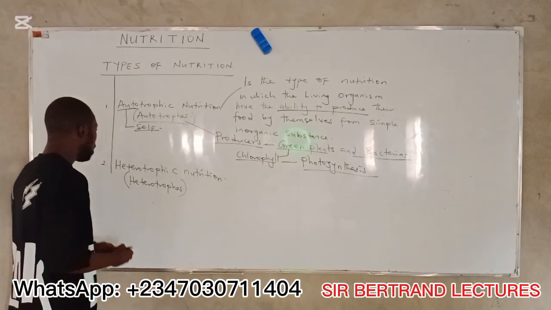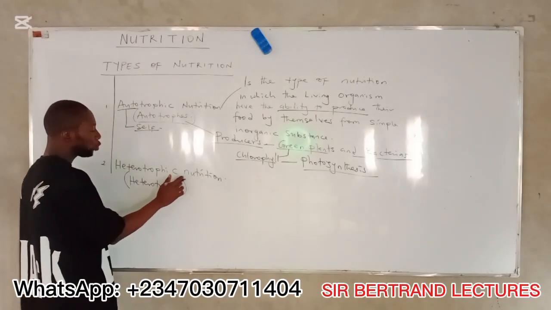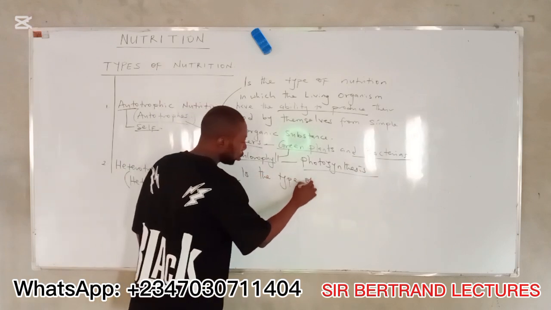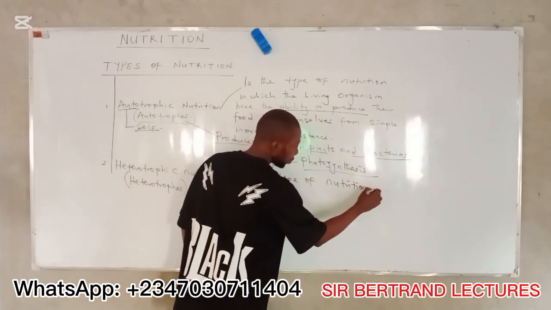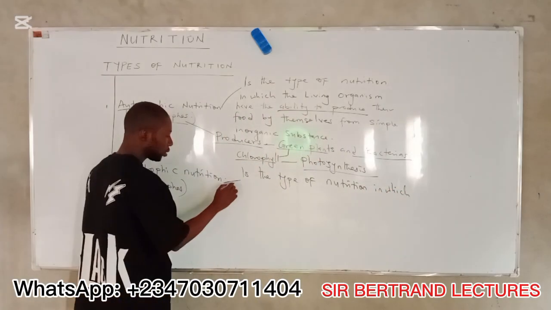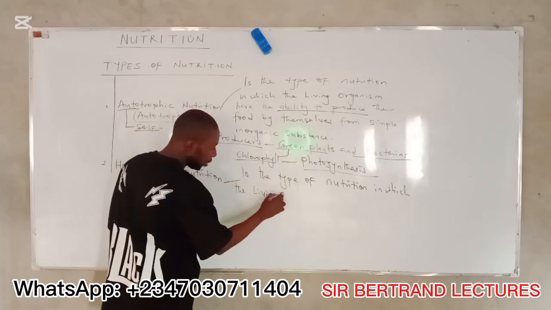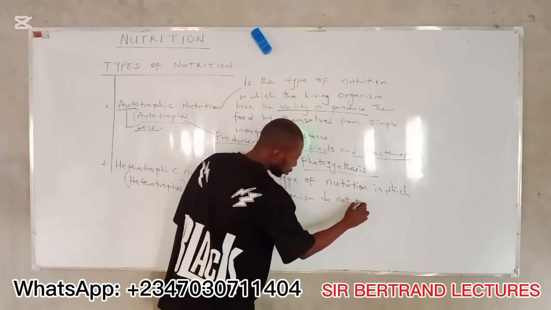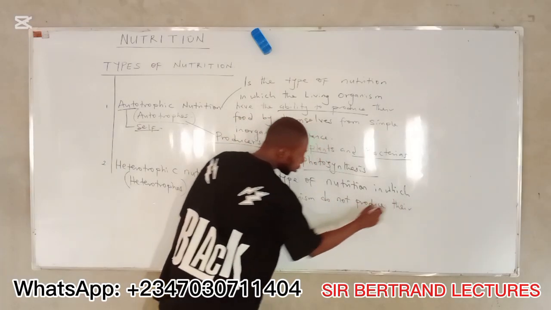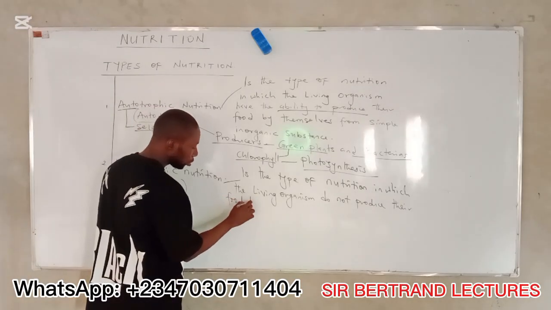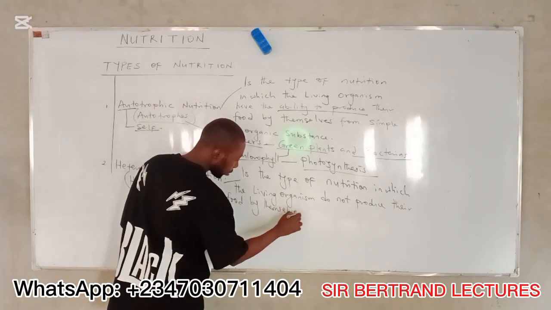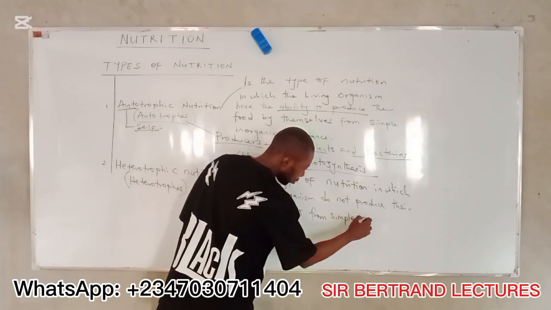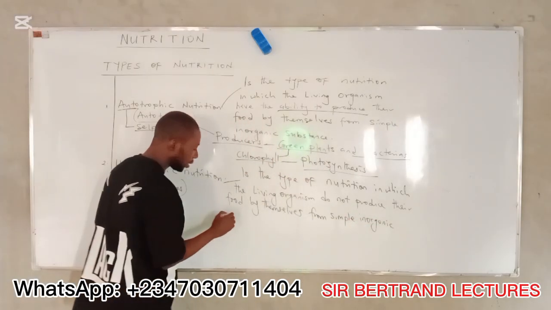Now, let's look at heterotrophic nutrition. Heterotrophic nutrition, which is the opposite of this, is the type of nutrition in which the living organisms do not produce their food by themselves from simple inorganic substances.